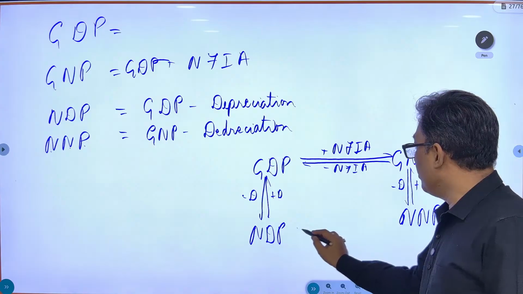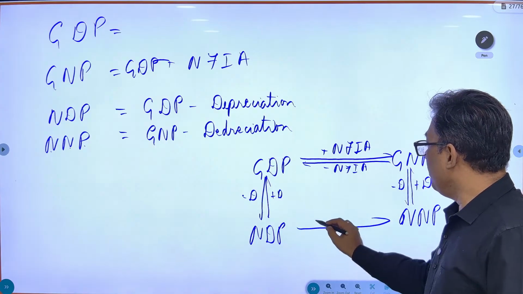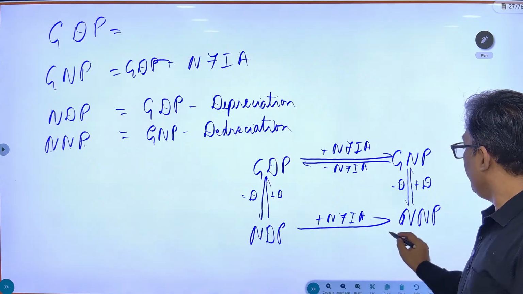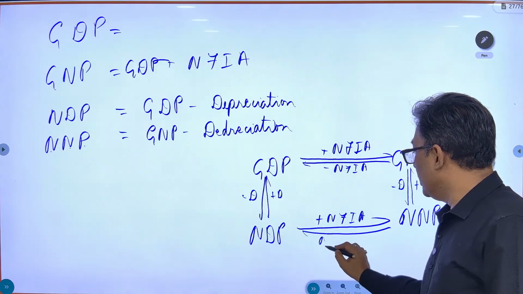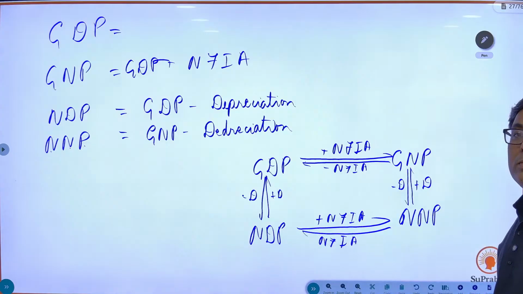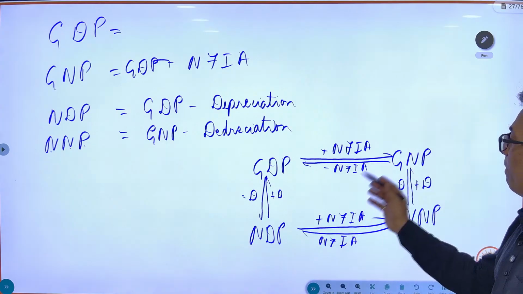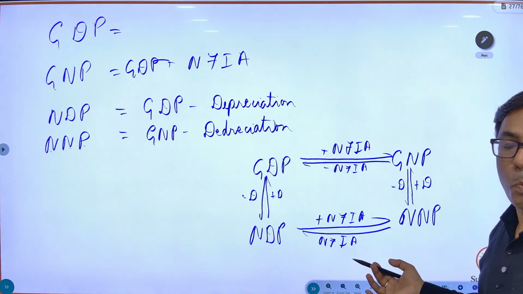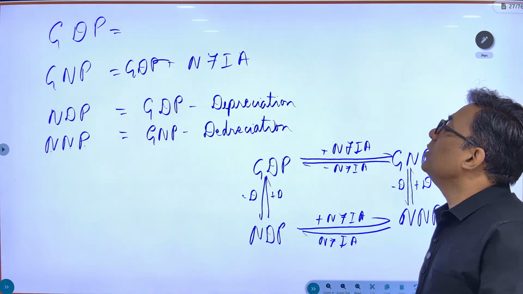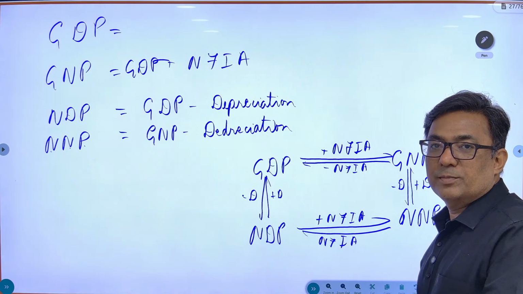Same equation over here. NDP plus net factor income from abroad is going to give you NNP, and NNP minus net factor income from abroad is going to give you NDP. Understand this square and you will get the whole concept. You definitely get questions on this understanding.